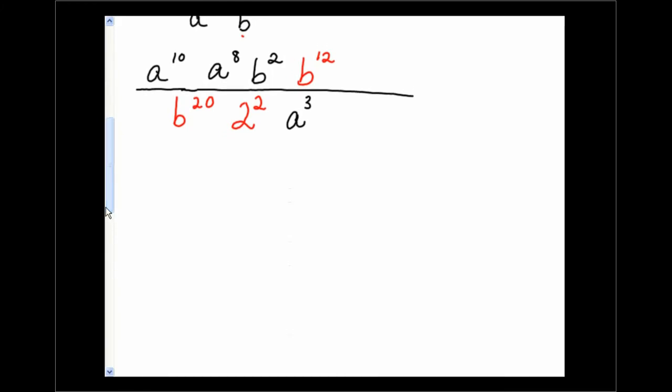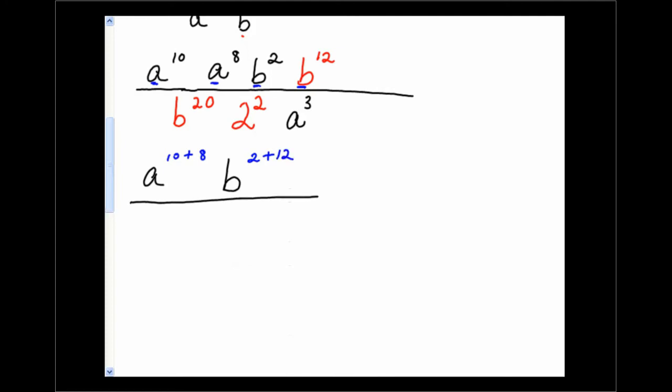Now the next property we're going to use is the product rule so that we can simplify the numerator. Here we're going to have to combine a to the 10th, a to the 8th, and then b to the 2nd, b to the 12th. So here we'll have a. Now using the product rule when bases are the same, you're going to add the exponents. And then for b, we'll add the 2 plus 12.